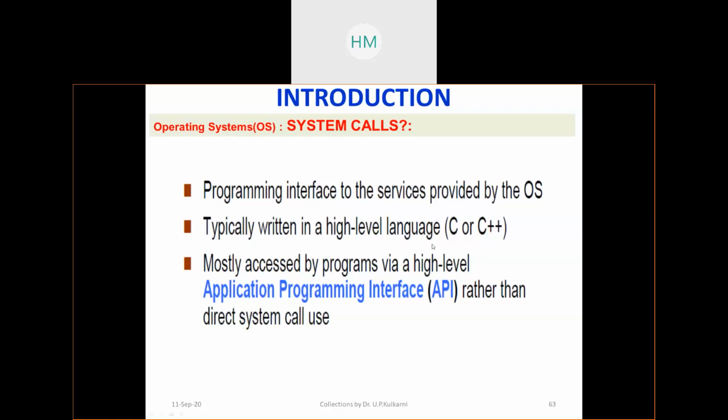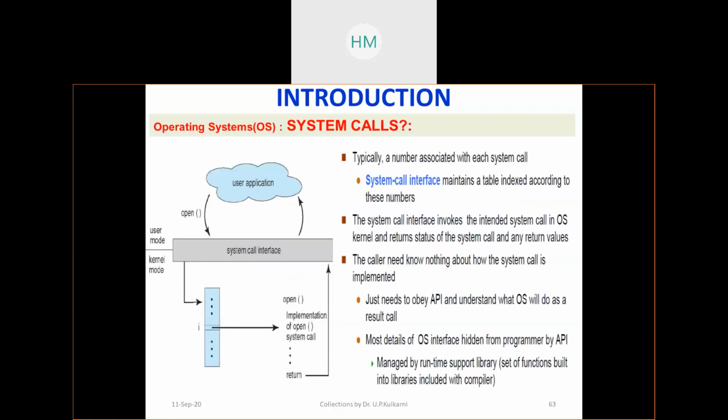Written in a high level language like C or C++, mostly accessed by programs via a high level application program interface. We call it an API, rather than direct system call use. On top of system calls, we build our own applications and we call it the application program interface, and all these things, right?